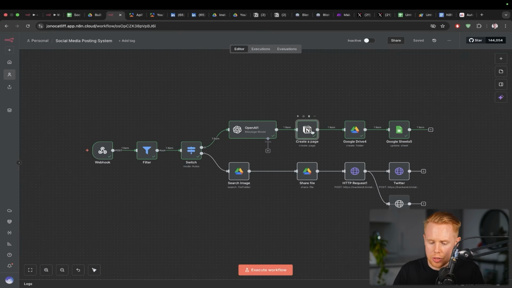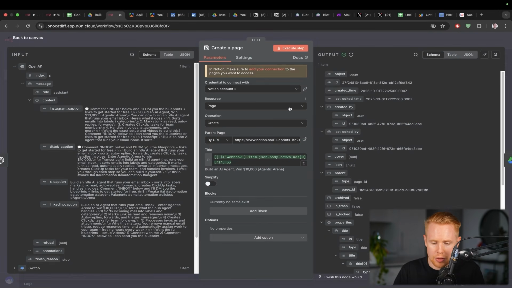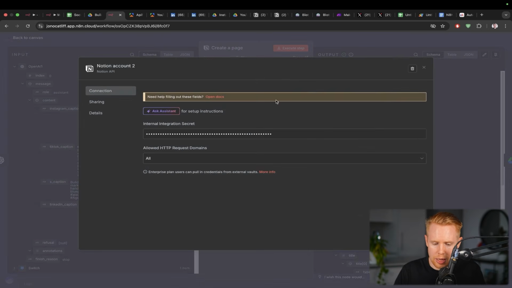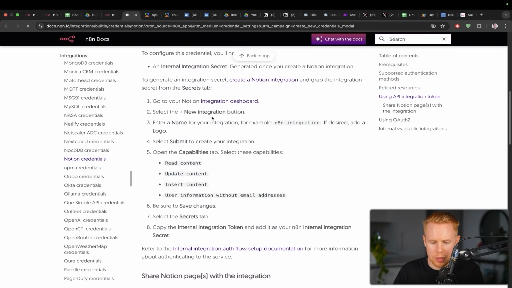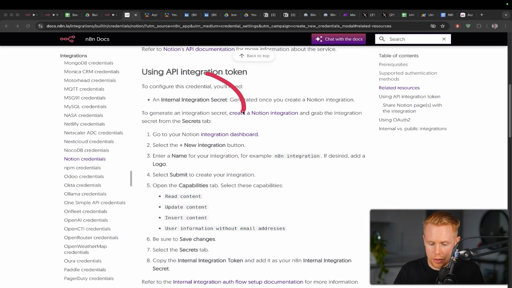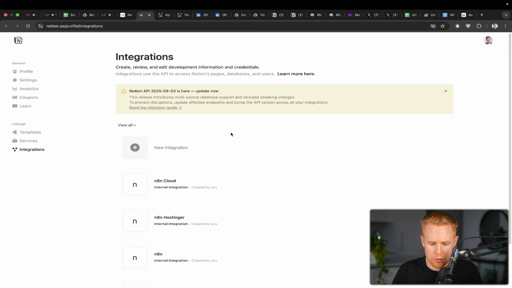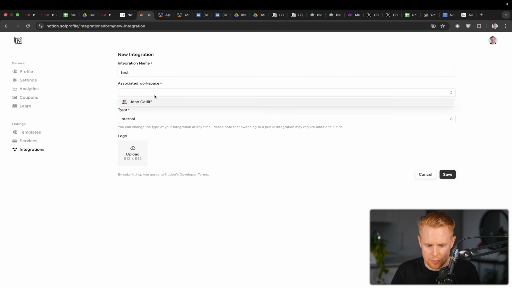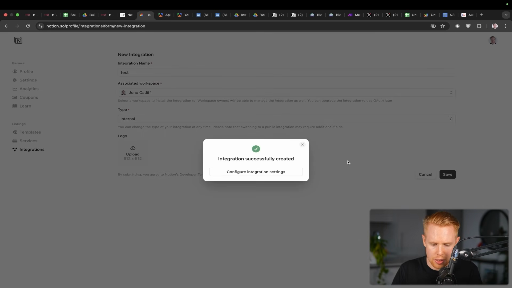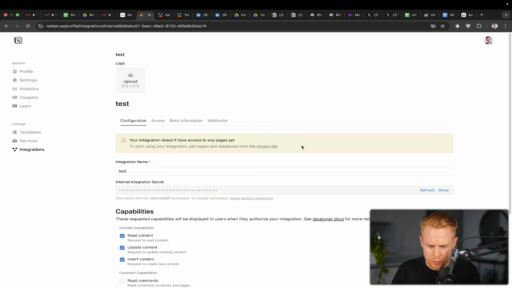Same kind of thing with Notion over here. Essentially, in a nutshell, what you want to do is you want to come in and you want to open the docs here if you're going to connect this in. And I would just recommend following along with this. This is more or less exactly how to do it. It'll take a couple seconds. You'll go to your dashboard over here. You'll create a new integration. You'll name this test or whatever, and you'll associate it with your own particular account.